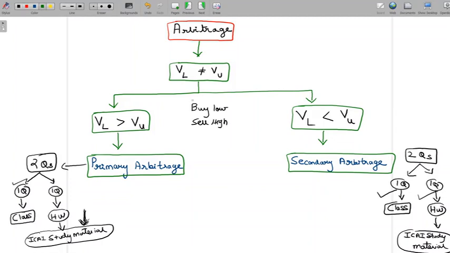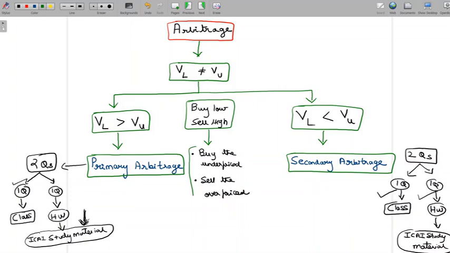This is a very fundamental rule of arbitrage, and further this can also be expressed like this: buy the underpriced and sell the overpriced. So you buy the underpriced and you sell the overpriced. So these are two things that you do in an arbitrage.